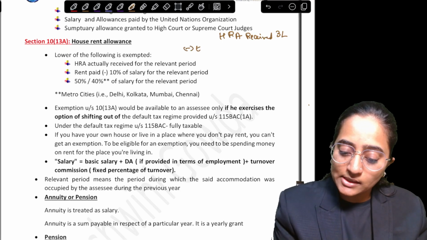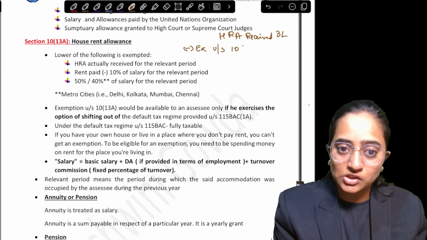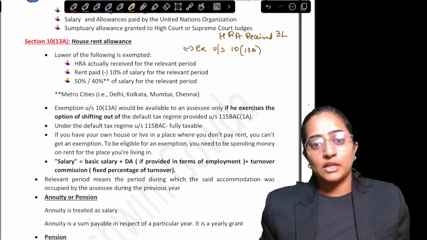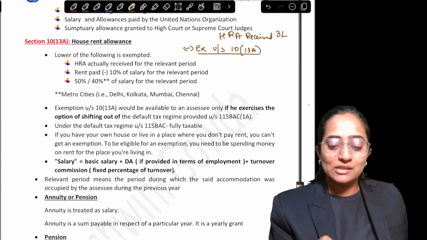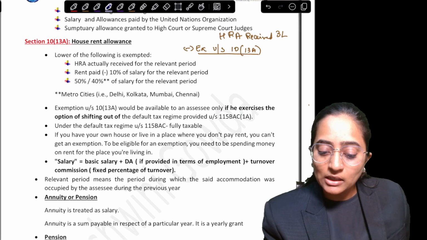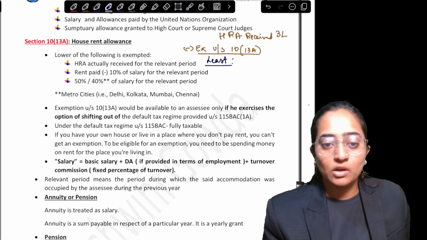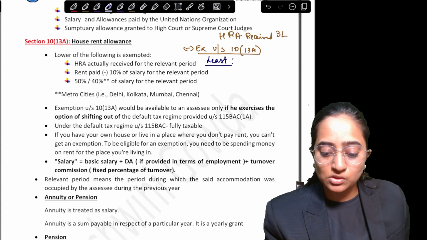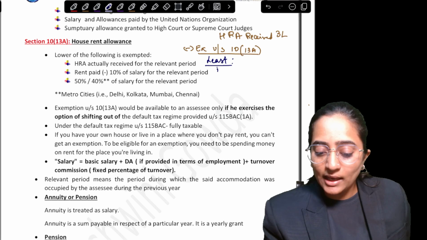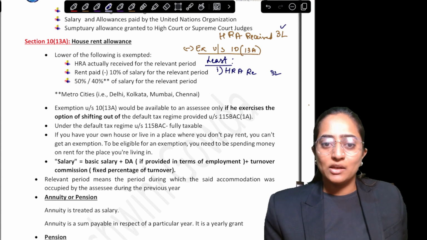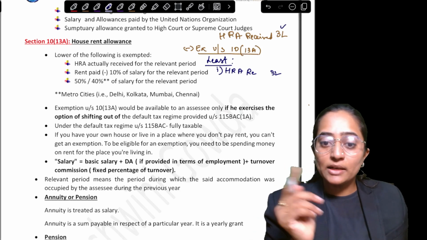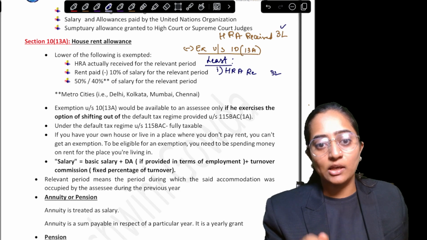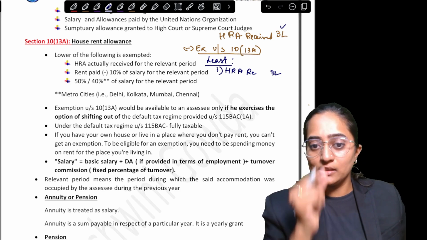Now we are going to get exemption under section 10 subsection 13A, right? How do you compute the exemption under section 10 subsection 13A? The least of the following would be exempted. What are those? First one, actual HRA received. Whatever HRA you have received over the year, the same thing you are going to write. The least of the following, means the lower of the following, would be exempted. The first point is HRA received, that is 3 lakh rupees.